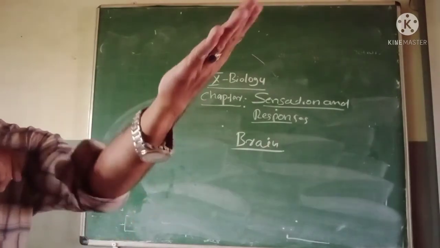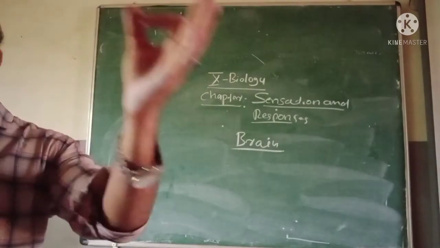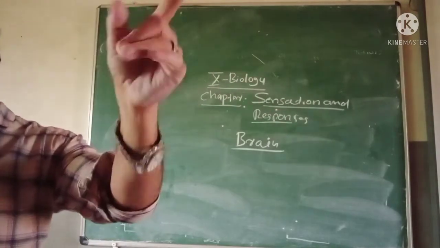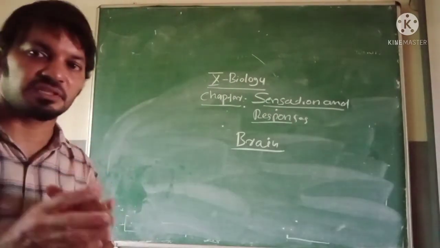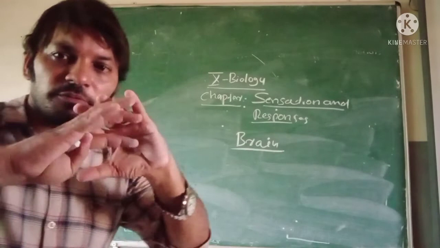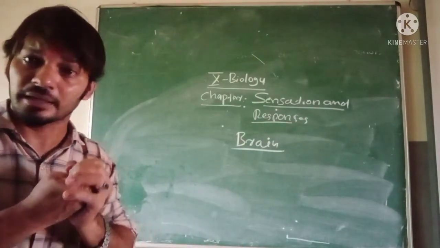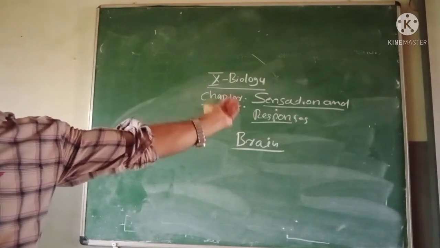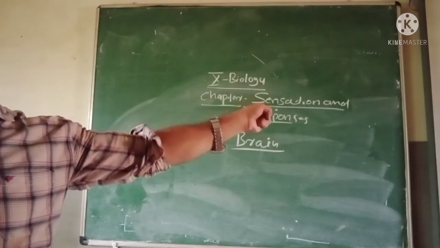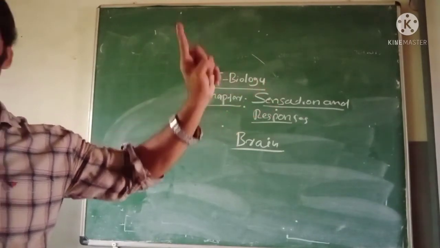Brain. Look, brain, what now? Brain is the central part of the nervous system. Nervous system's the main parts. Brain is full of compressed nerves. Understood? Nerves. What? Brain is the definition. Brain is the central part of the nervous system.